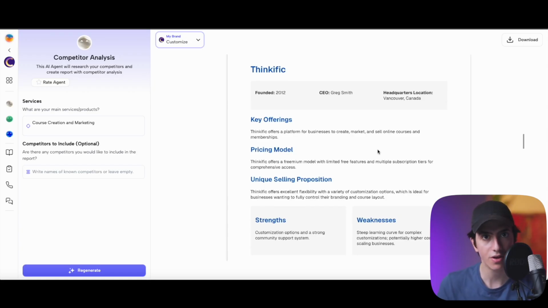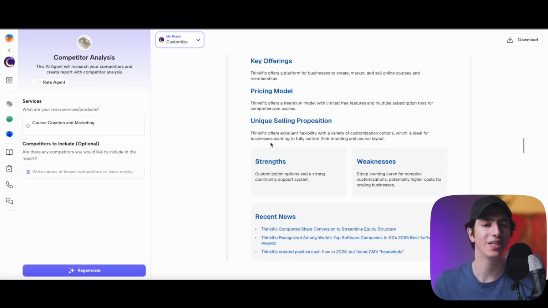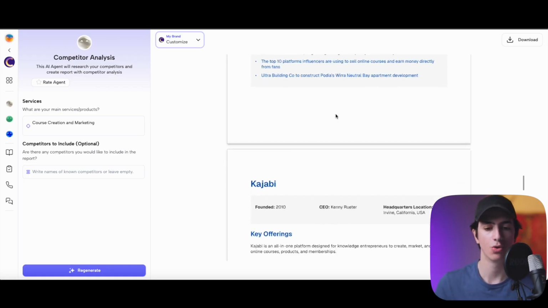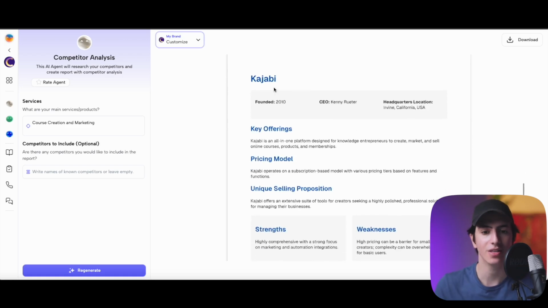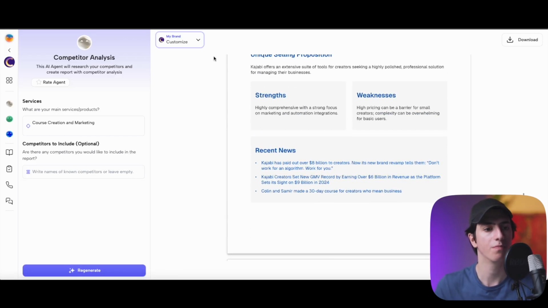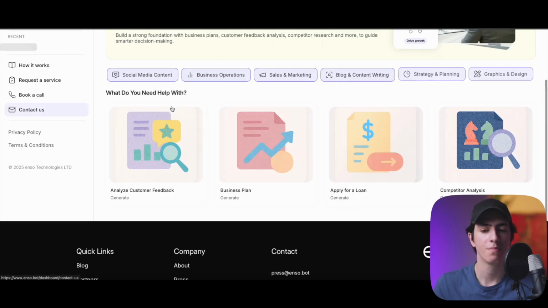We have Thinkific, which is also a course hosting platform. And again, we have information about when it was founded, who's the CEO, where they're located, their pricing models, their unique selling proposition. Podia, for example, is another online course hosting platform. So this is actually legit. Kajabi, founded in 2010. Who's the CEO? What are their key offerings? What is the pricing model? All of that stuff, which is just very, very cool. And just like that, with simple clicks, you can also perform competitor analysis.